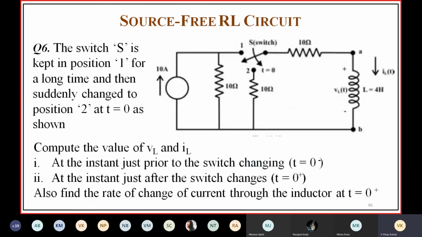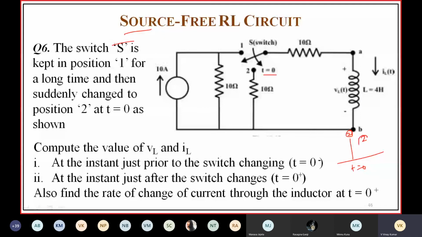Okay, this is the given circuit. The switch is thrown to position 2 at t equal to 0. So at t equal to 0 it is in position 2, which means for t greater than 0 it will also be in position 2. For t less than 0, it is in position 1.